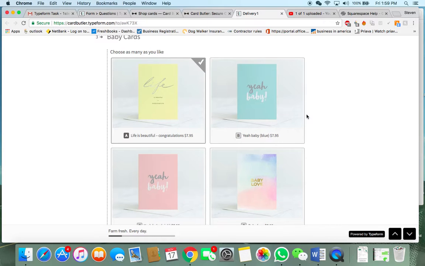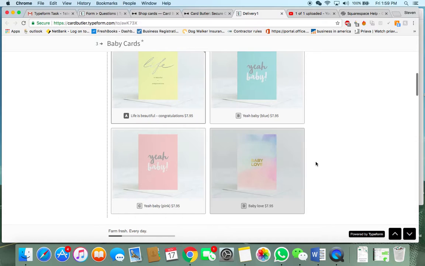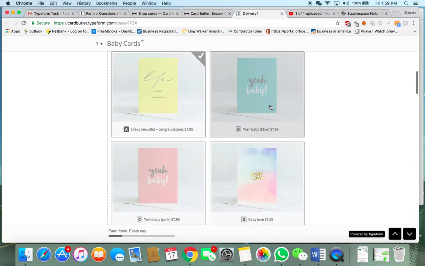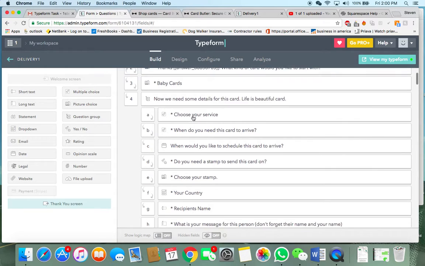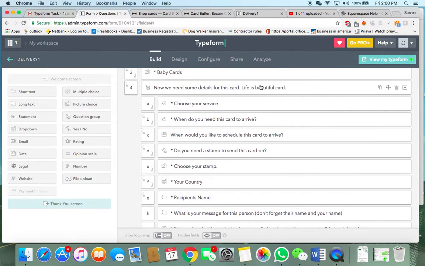So let me show you what I mean. If I pick option A, I just want to buy one card, great. B, just want to buy one card. C, just want to buy one card. D, just want to buy one card. Those do not all go to the same questions. They have to go to their own question sequence, unfortunately. So if I want to buy one card, here we go. But it's only the Life is Beautiful card. So I need this question duplicated 4 times, for each individual card.